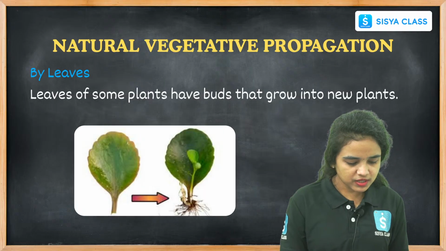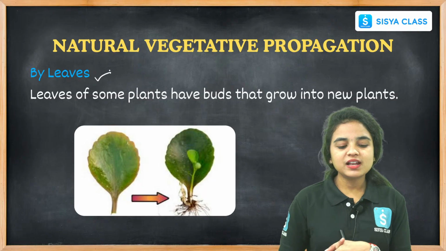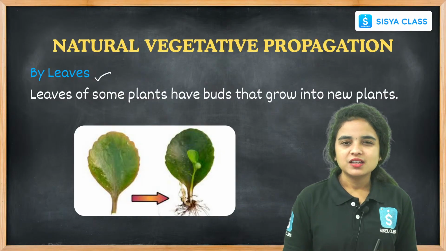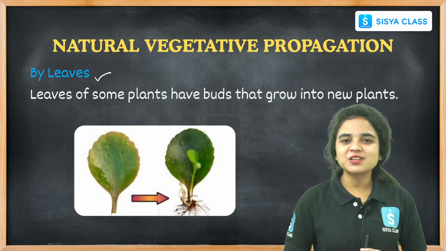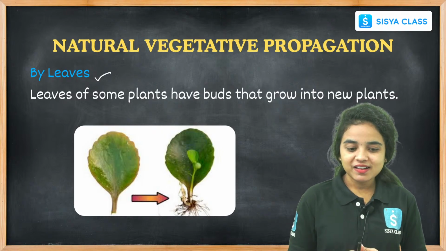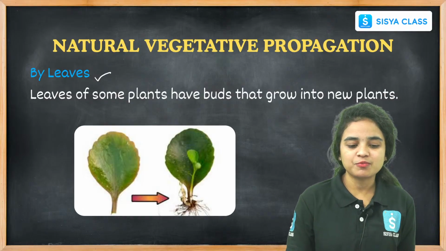Coming to the next one, by leaves. Some leaves also participate in vegetative propagation. By seeing the picture, we can give an example of the vegetative propagation that happens in the leaves. Let us see how new plants develop from leaf propagation.